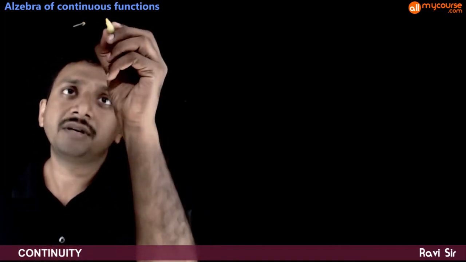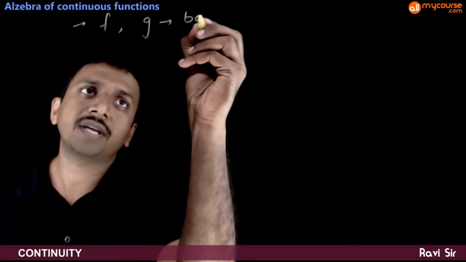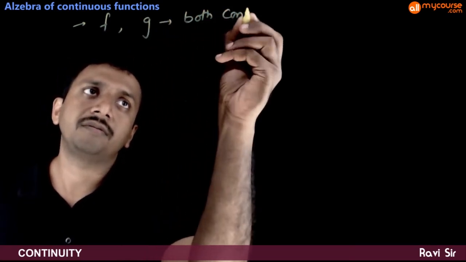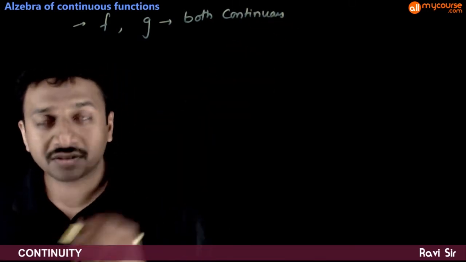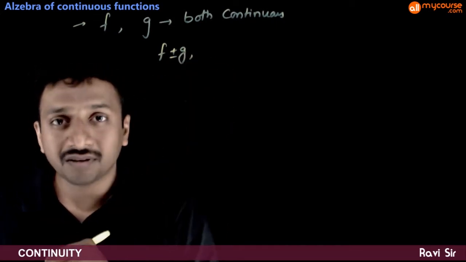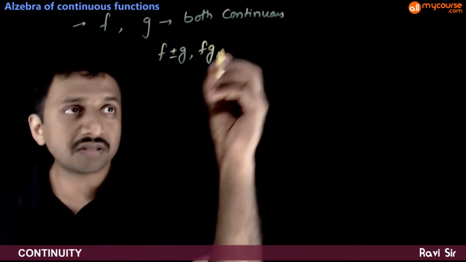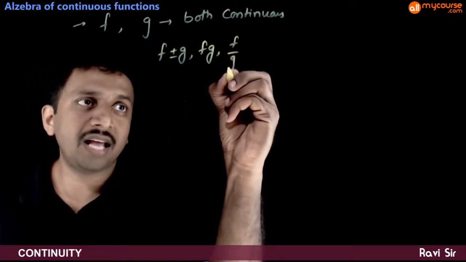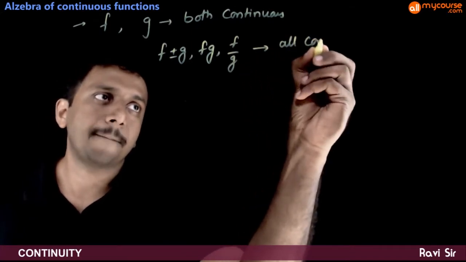So if you have two functions f and g, both continuous, then the sum or difference of the two functions, the product of the two functions, and the ratio of the two functions are all continuous.